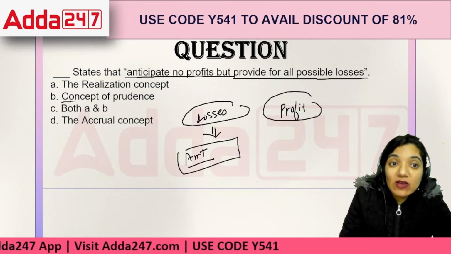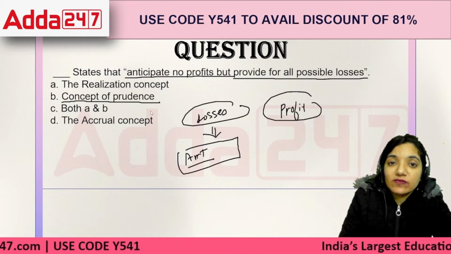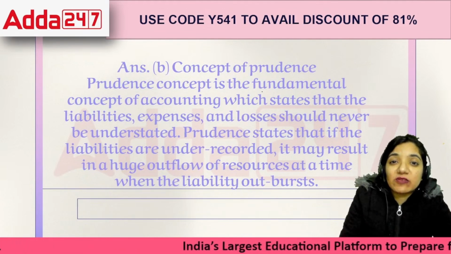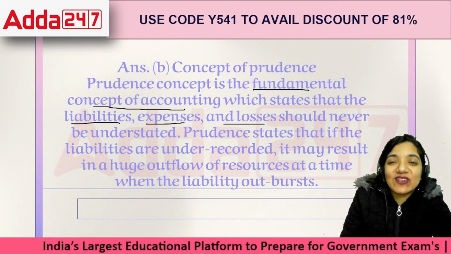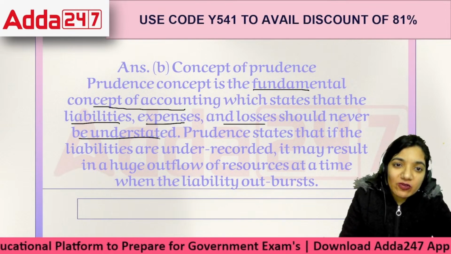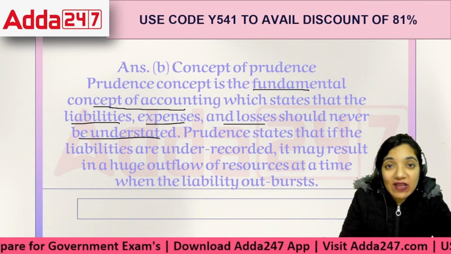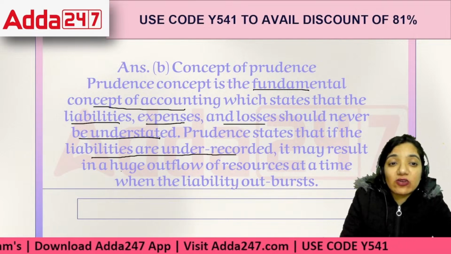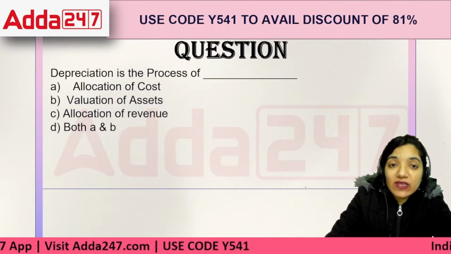That particular thing was the concept of prudence, which is also called the concept of conservatism. Concept of prudence is the fundamental concept of accounting, which states that liabilities, expenses, and losses should never be understated. You cannot say, no, I won't face that much of a loss, I'll be sorted. If you see a loss coming up, make sure you make a provision which is higher than that. If liabilities are under-recorded, it may result in a huge outflow of resources at the time of liability outbursts.